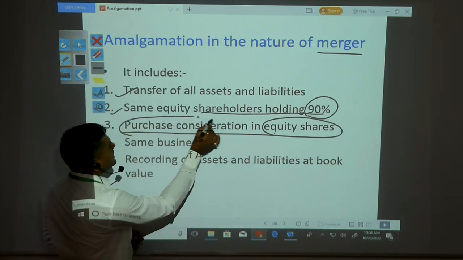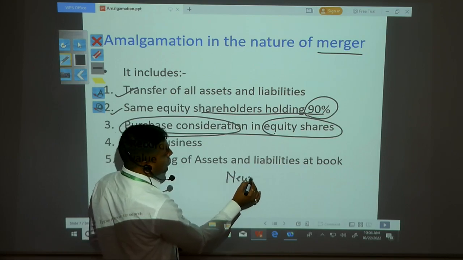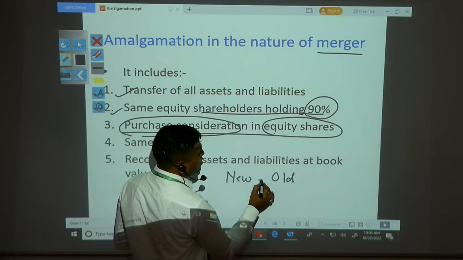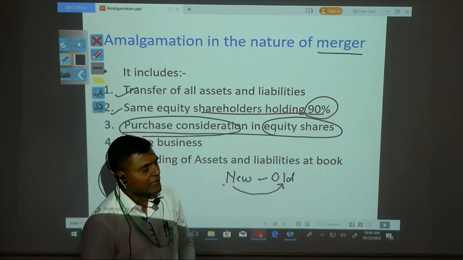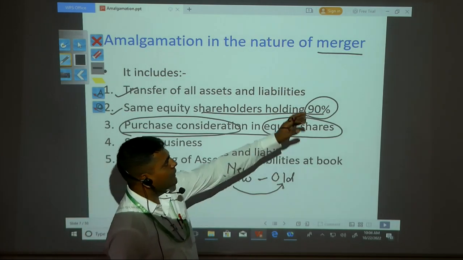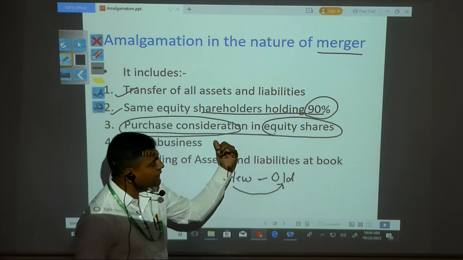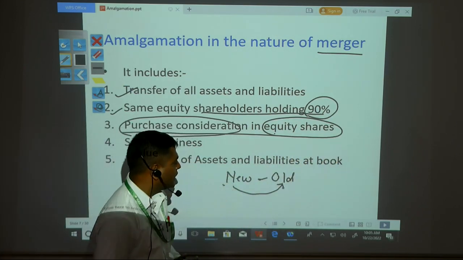So generally, purchase consideration is the amount which is paid by the new company to the old company. Whenever the amount is paid by the new company to the old company, that is called a purchase consideration. But whenever the merger method comes, that purchase consideration should be satisfied only in equity shares of the new company.